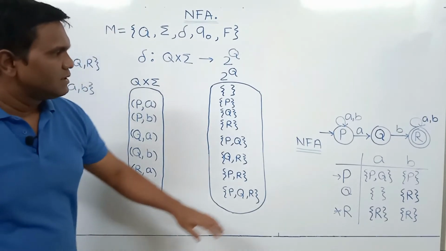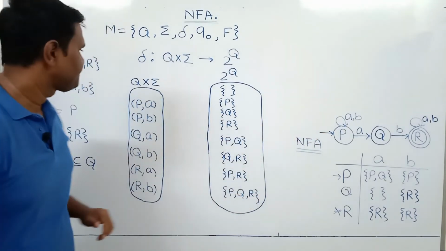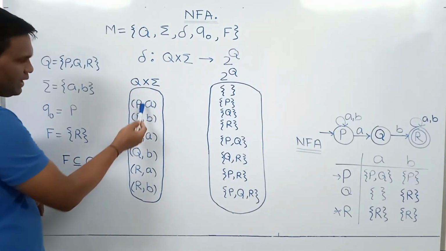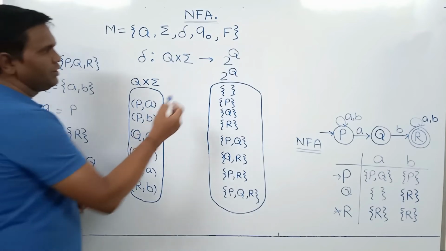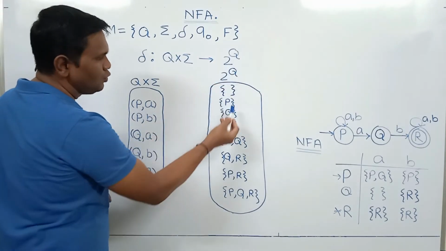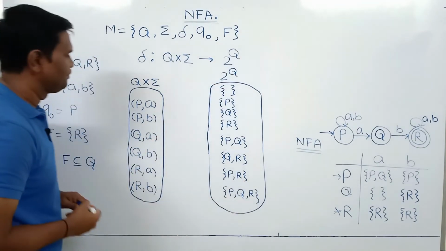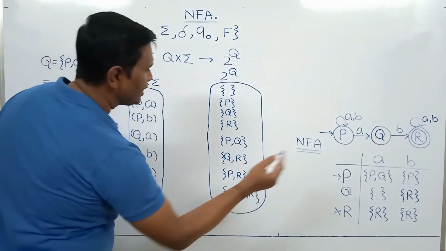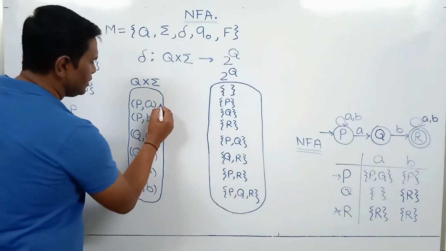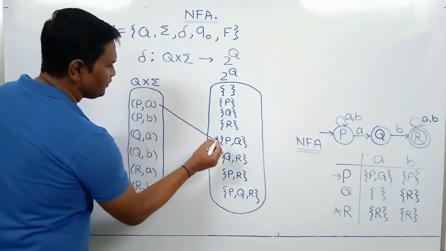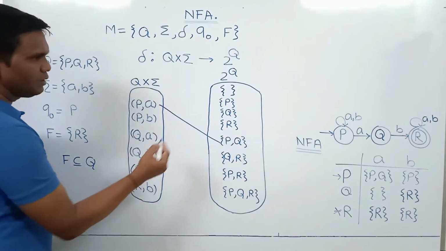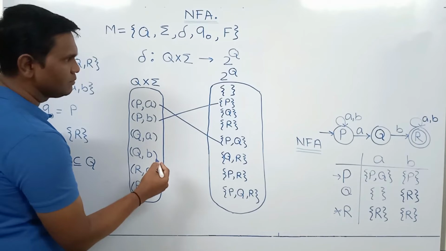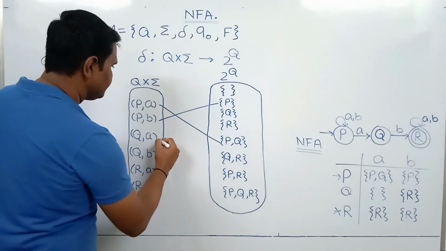So let's consider the transition function for this NFA. If we consider the cross product of Q and sigma, we get these possible values. If we consider all values in the power set of Q, we get all these subsets. So what is P on A? P on A goes to P comma Q, the set which contains P and Q. P on B goes to only P. Q on A goes to the empty set.